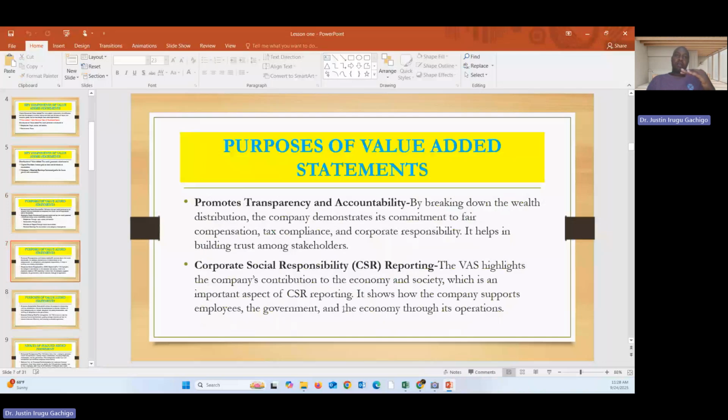So you have seen how we have broken down the wealth generated, that the company has generated this money and this is how this money was paid out. Then it enhances corporate social responsibility reporting. This is by highlighting the company's contribution to the economy and society, which is an important aspect of CSR. It shows how the company supports employees, government, and the economy through its operation.